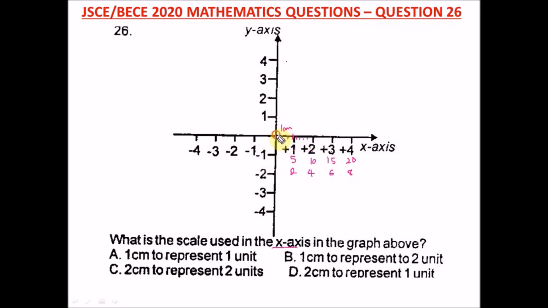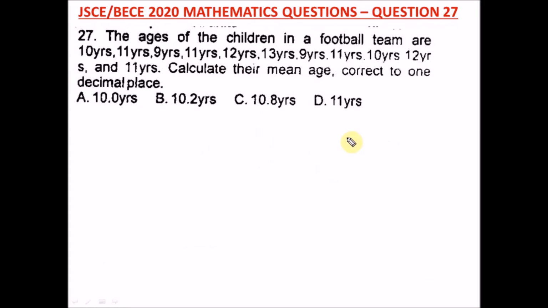But here it is from here to here, which is what? 1 centimeter. So from our question, this is 1 centimeter to 1 unit on the x-axis. Which also is the same here, 1 centimeter to what? 1 unit. And our right option here is what? Option A.